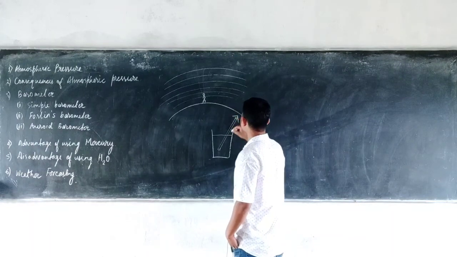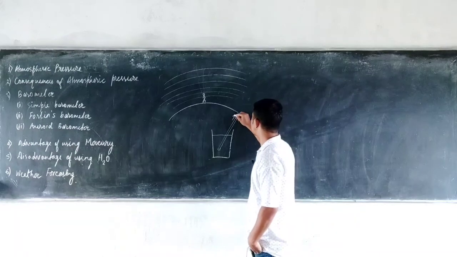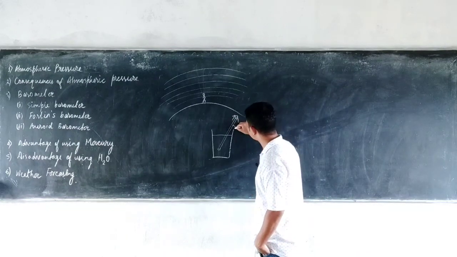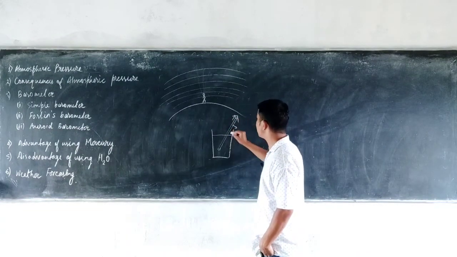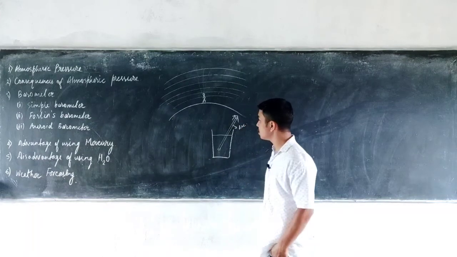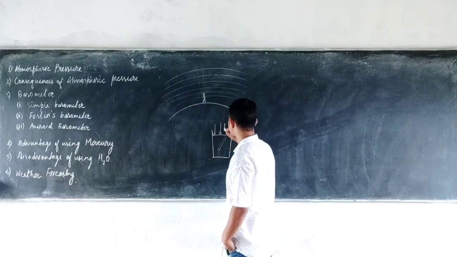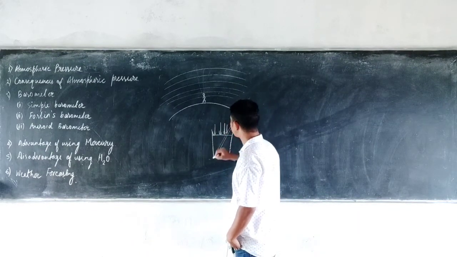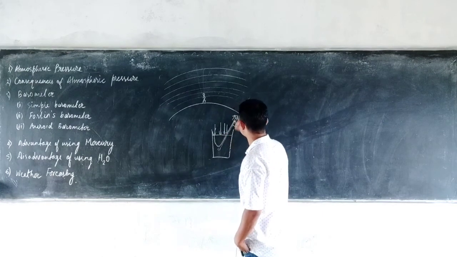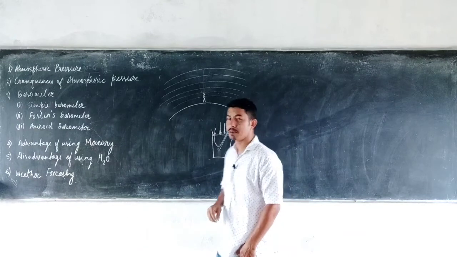When we put our mouth on one end of the straw and we suck the air, the space inside the straw becomes empty. As a result, the pressure here decreases. But on the surface of the liquid, the atmospheric pressure acts. So this atmospheric pressure pushes the liquid upward. That is one of the applications of the atmospheric pressure.